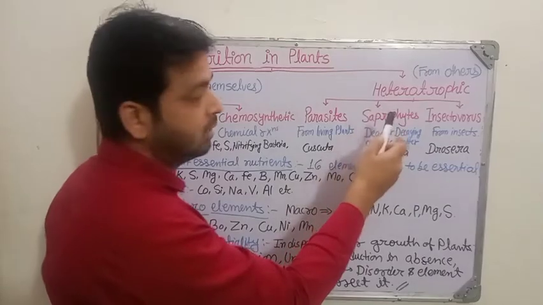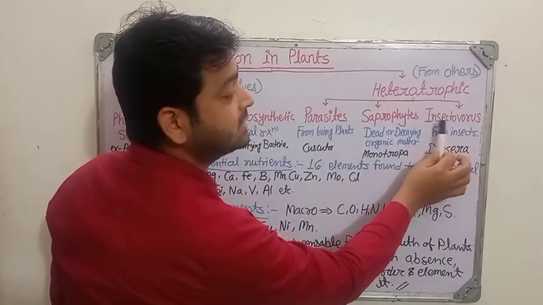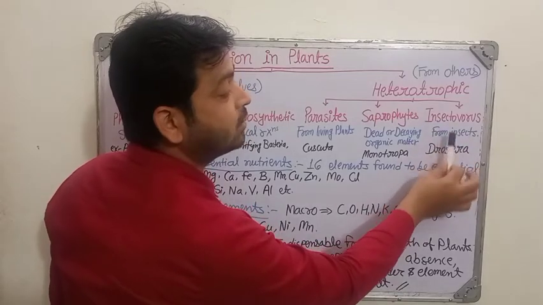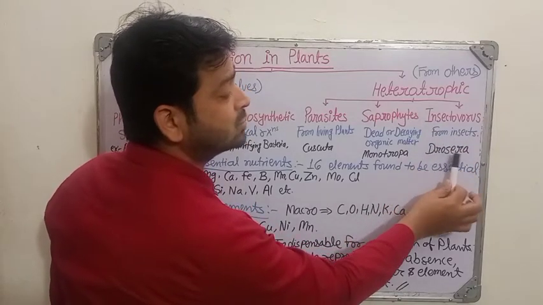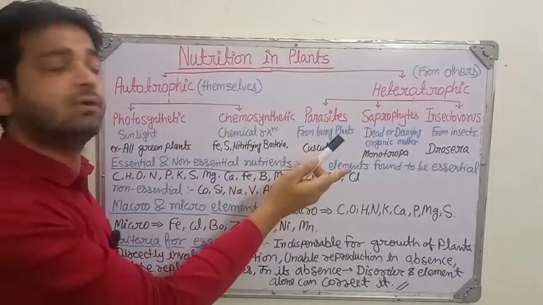Insectivorous means insect, from which they get the nutrient, like Drosera. So these are the different categories of the mode of nutrition for plants.